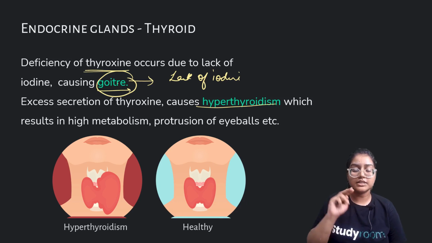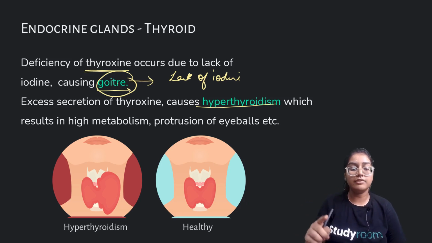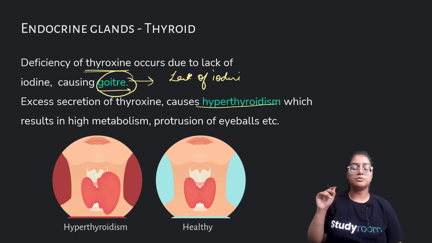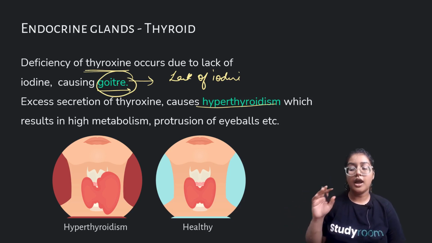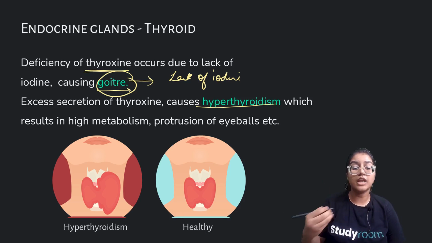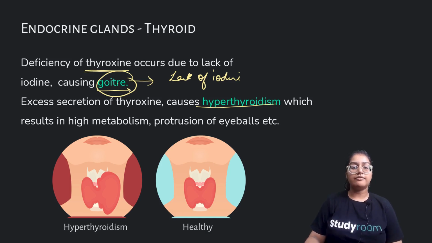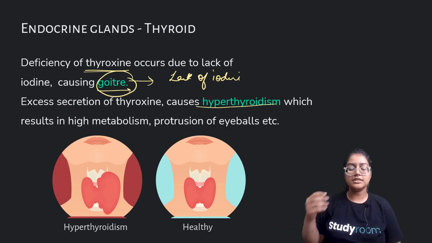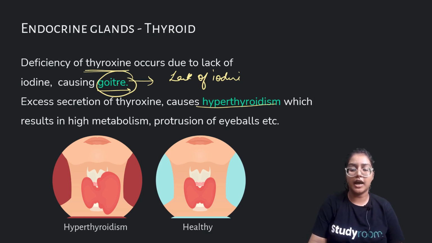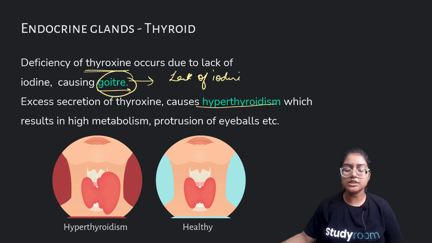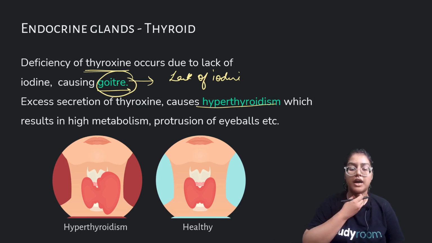So we discussed two glands till now. At the end, we'll discuss them all together. The thyroid gland is present in the trachea region of the neck, and it regulates the function of the thyroxine hormone. Thyroid is the gland and thyroxine is the hormone. If there is deficiency, then goiter disease. If there is excess, then hyperthyroidism. You can see this one is healthy, the normal size of this part, but in case of goiter, it swells.